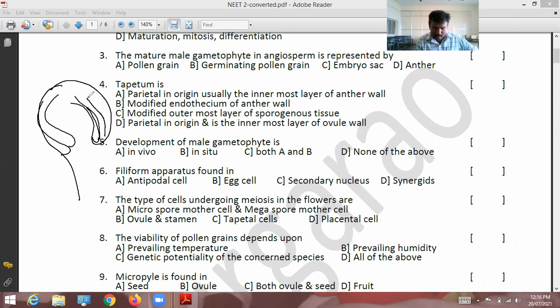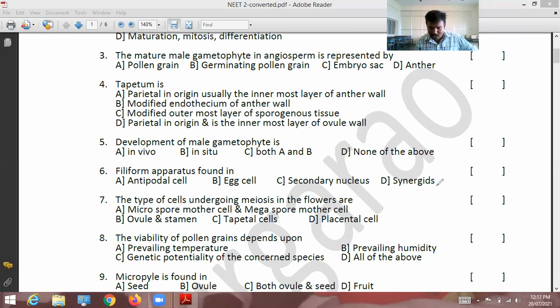These are 2 layers, this is called placenta. Placental cells have no relation to meiosis. So option A is the correct option.